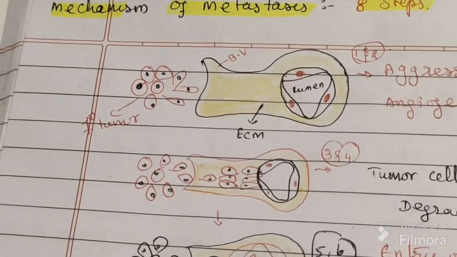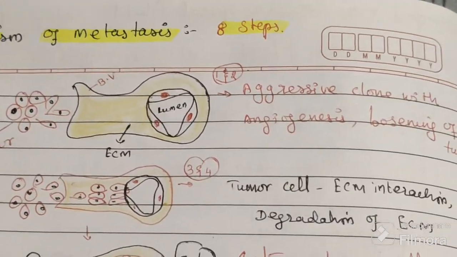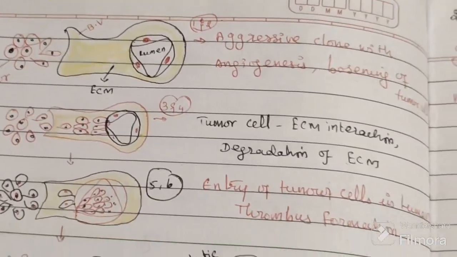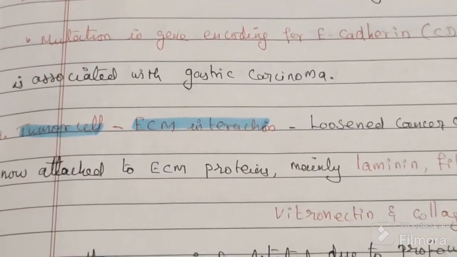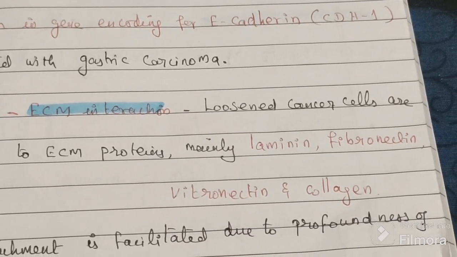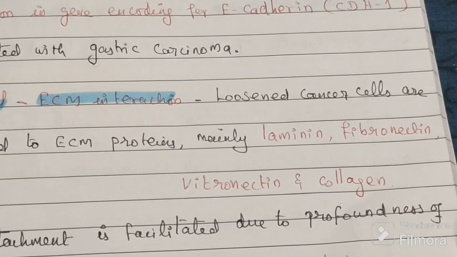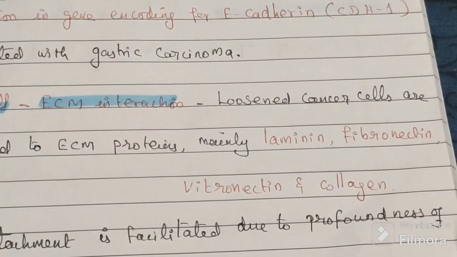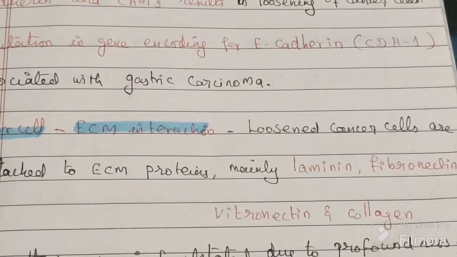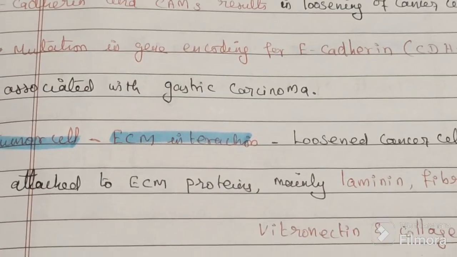They interact with the extracellular matrix with the help of receptors. The receptors are laminin, fibronectin, vitronectin and collagen. So the receptors are presented here.